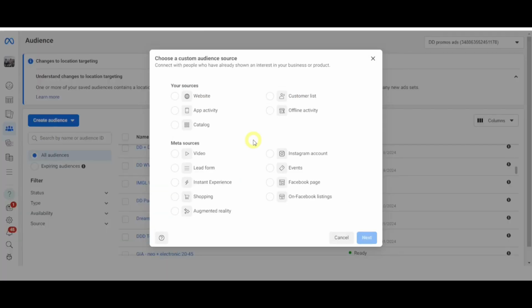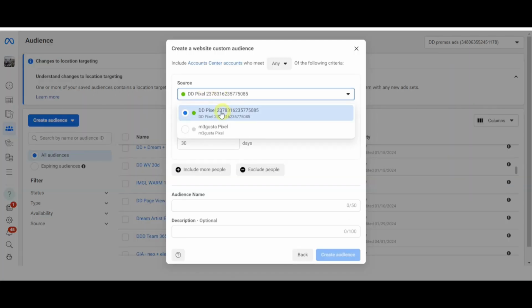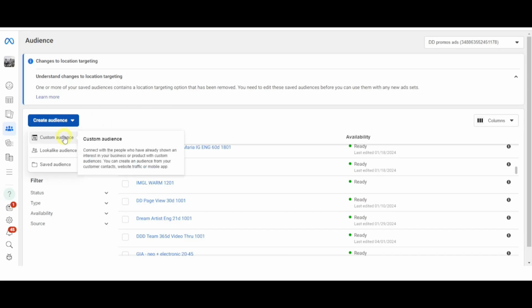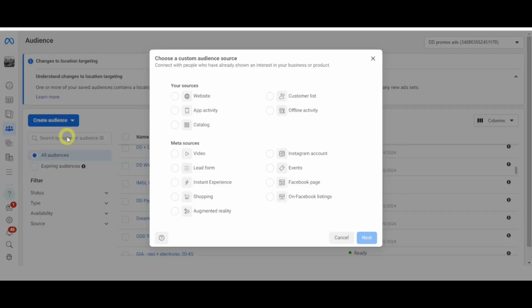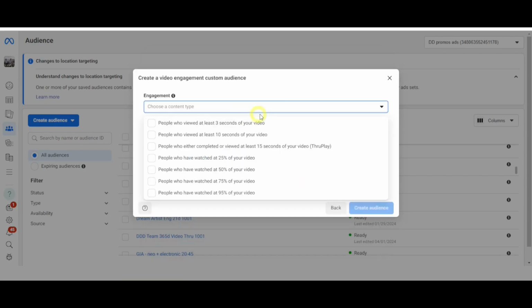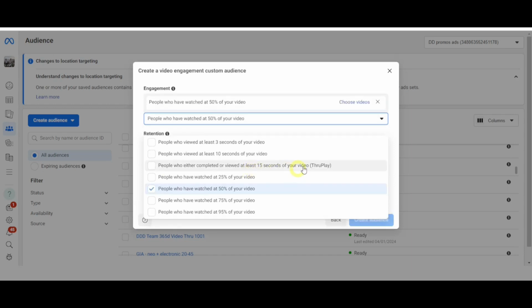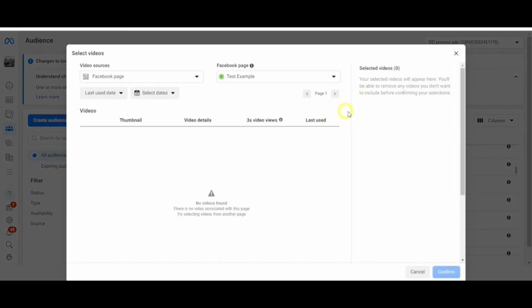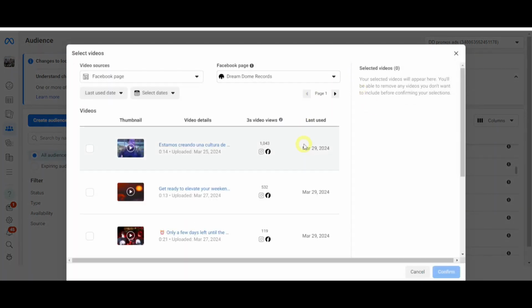If you have previously launched advertisements and generated traffic on your website, you can create an audience based on this web traffic by selecting the pixel identification installed on your site. Additionally, there is an option to create a customized audience based on video playback. For this, select people who have watched 50% of a video and specify the source of the videos, whether from Facebook, Instagram, or directly from an advertising campaign.